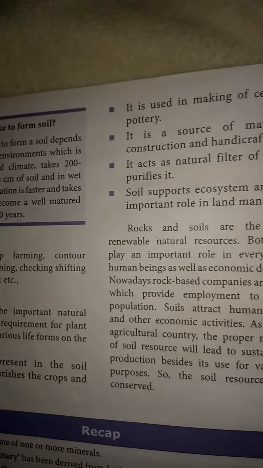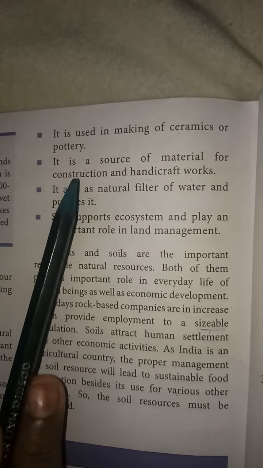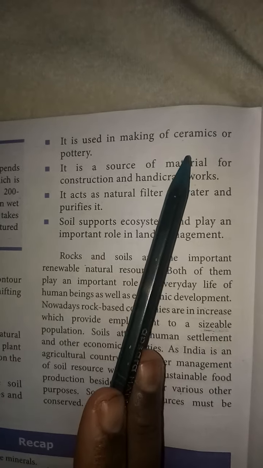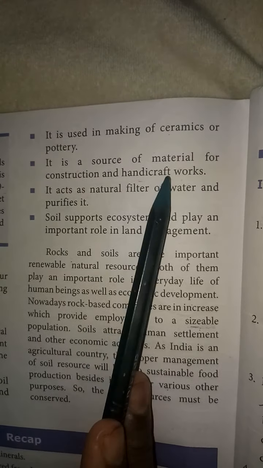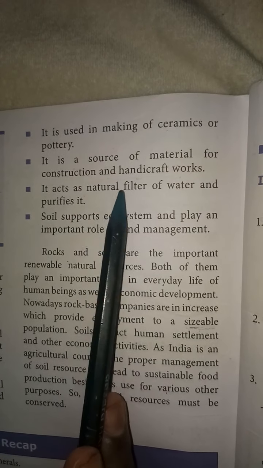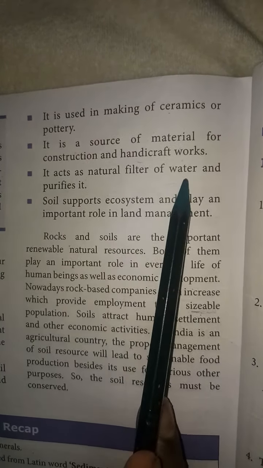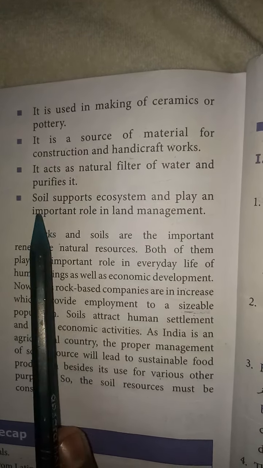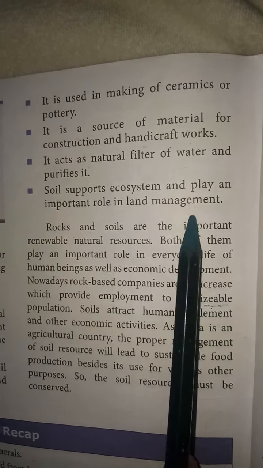It is used in making of ceramics or pottery. Pottery, making a pot, and ceramics, that is a mixture of clay and metal. Then it is a source of material for construction and handicraft works. It acts as a natural filter of water and purifies it. Soil supports ecosystems and plays an important role in land management.